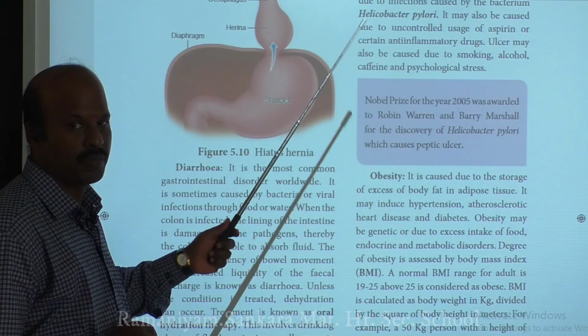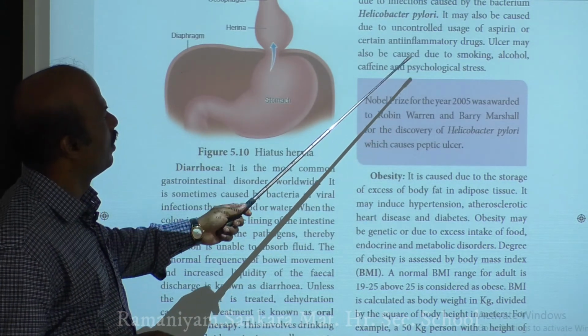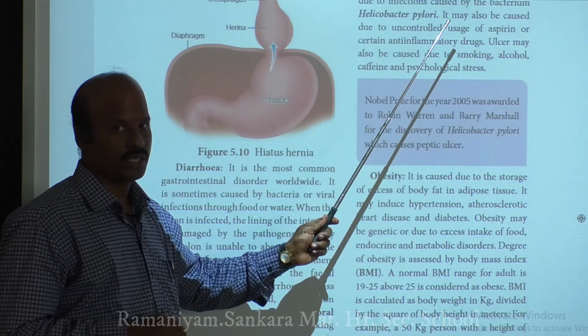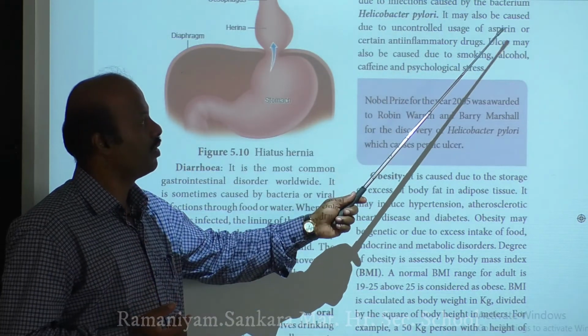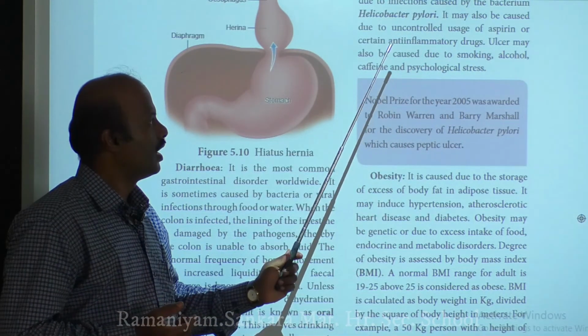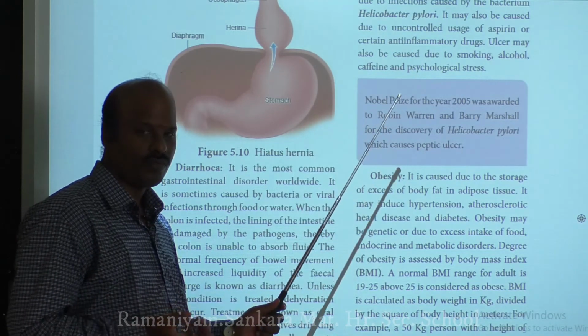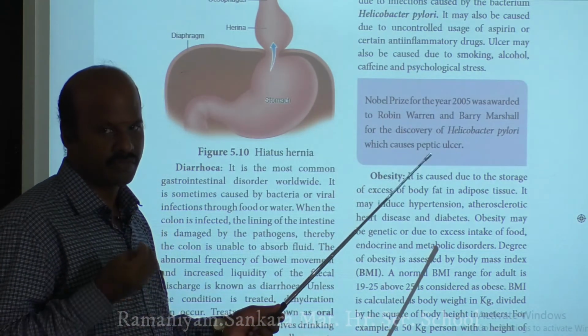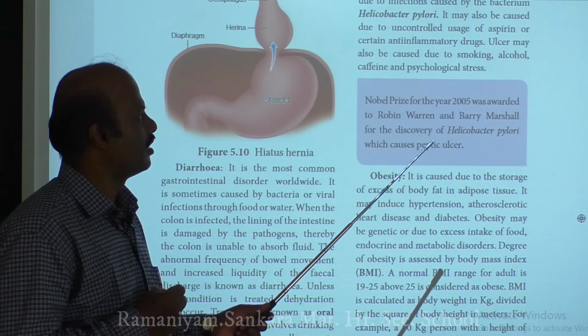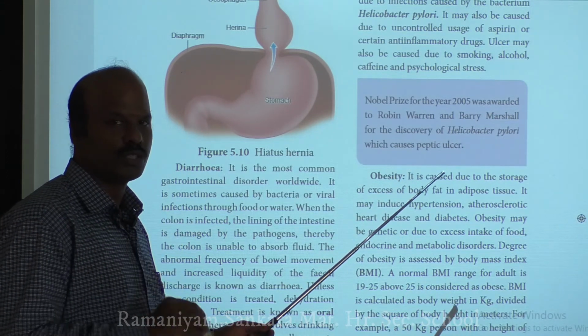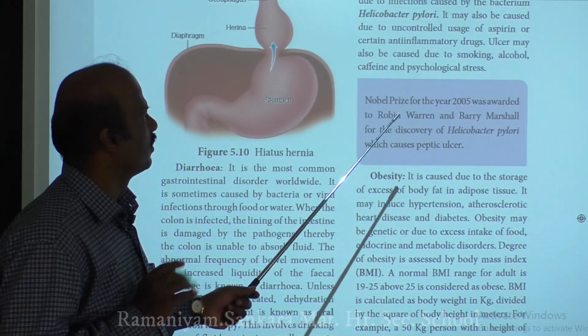Another way this peptic ulcer can be caused is by uncontrolled or excessive usage of drugs like aspirin and anti-inflammatory drugs. If you take a large amount of aspirin and anti-inflammatory drugs, they can erode the tissues present in the duodenum or the stomach.